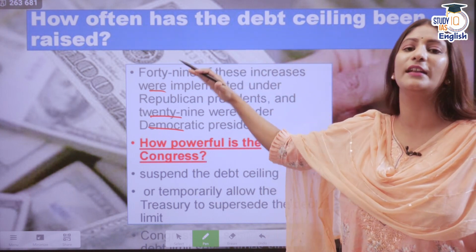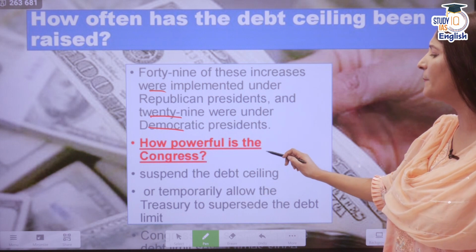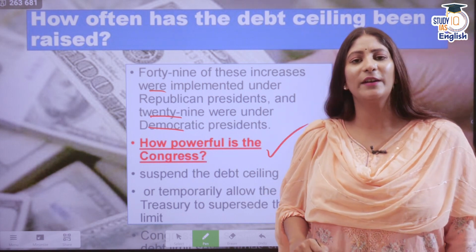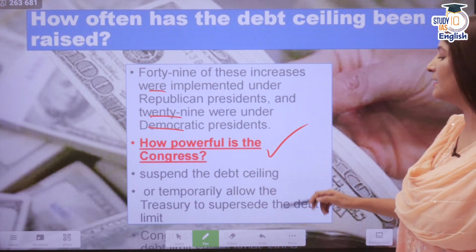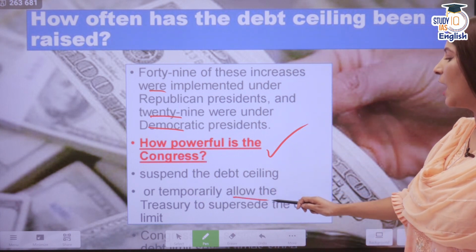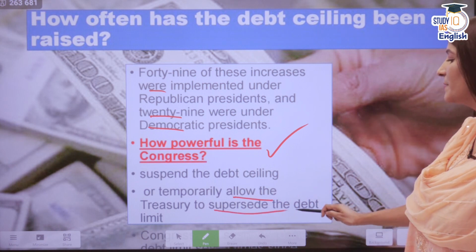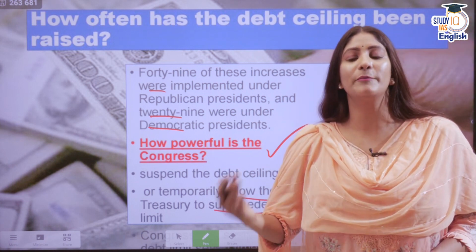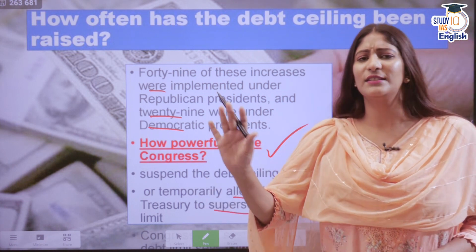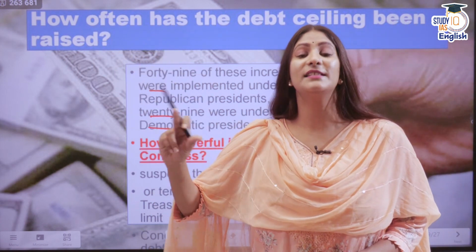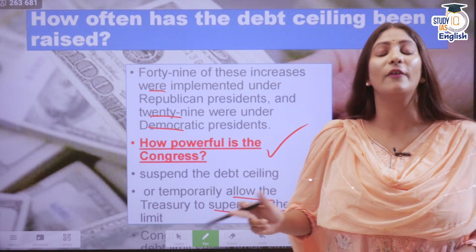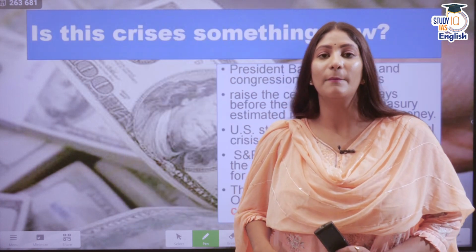So how can we compare them? We have given an idea to you over here. How powerful is the Congress with respect to the debt ceiling? It can suspend the debt ceiling, or it can temporarily allow the Treasury to supersede the debt limit. For a temporary time, it can say to the Treasury Department, okay, you can breach this limit. But this is for a temporary period of time. You have to pay it back as soon as possible.